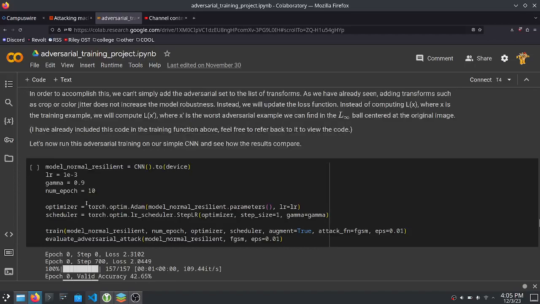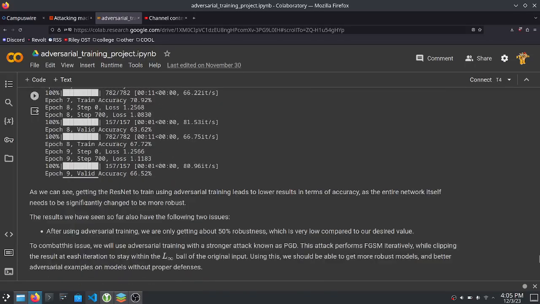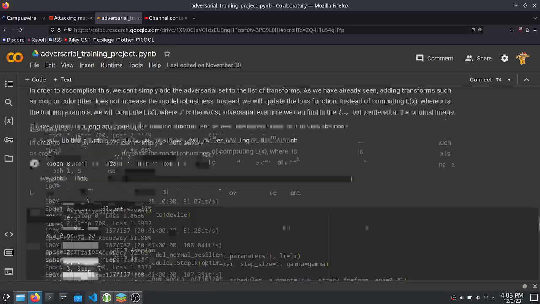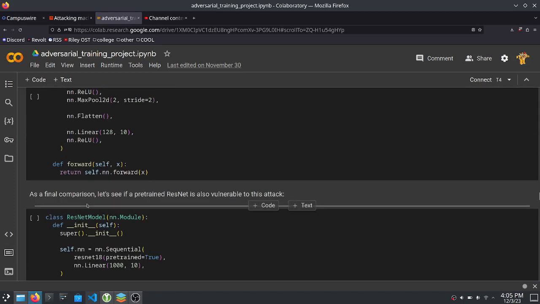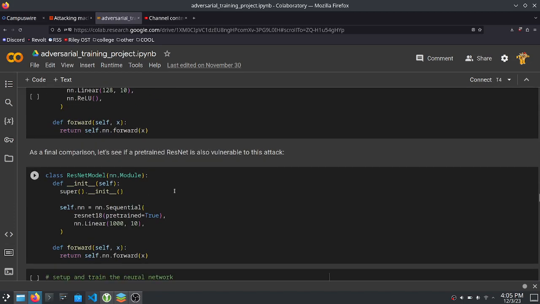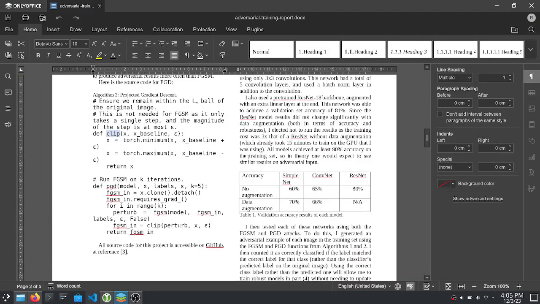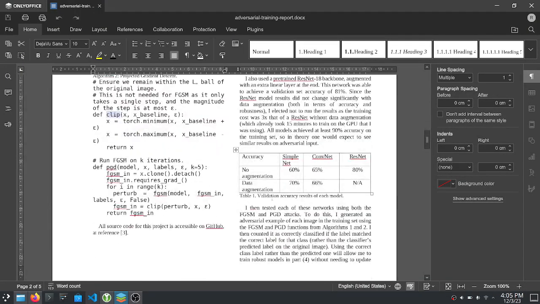I also ran it on a pre-trained ResNet to see what the results would be like. In all 3 cases, unsurprisingly, I was able to achieve very high accuracy on the validation set. And I was also able to achieve, unsurprisingly, over 90% accuracy on the training set using all of these models.